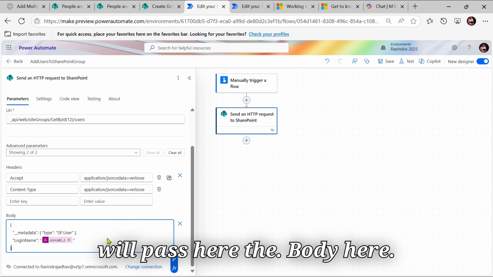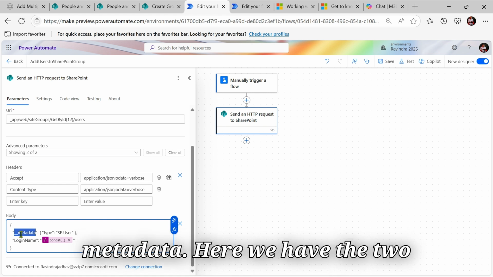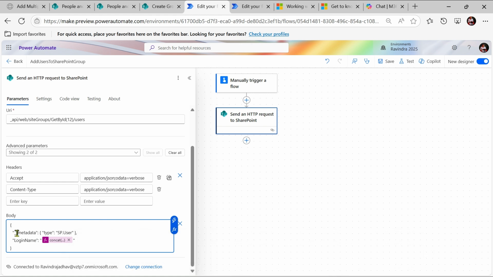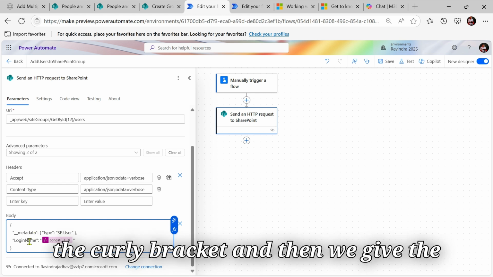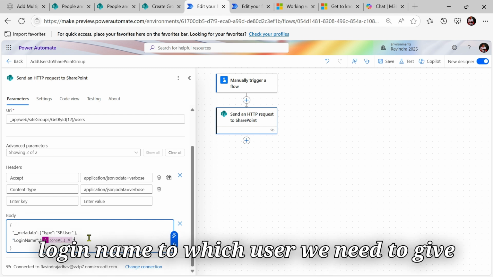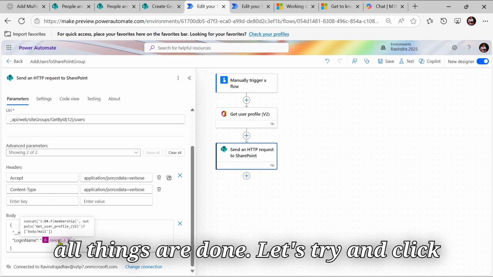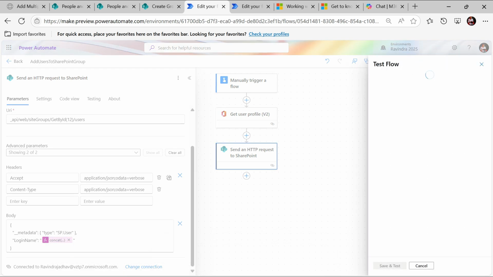Then let's click on the Windows V, and we will pass the body here. In the body we'll pass the metadata. Here we have the type SP.User in curly brackets, and then we give the login name, to pass which user we need to give access. So all things are done. Let's click on the test here.